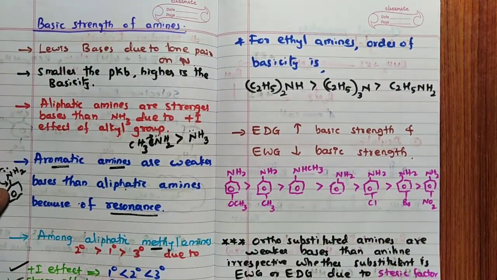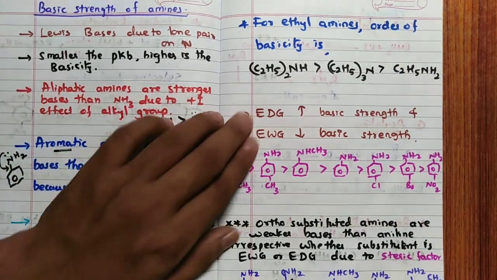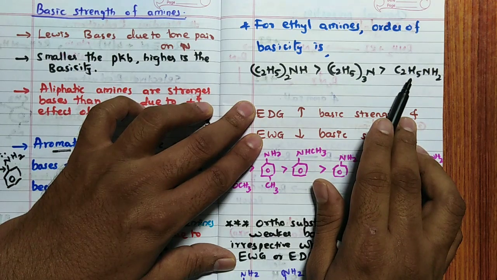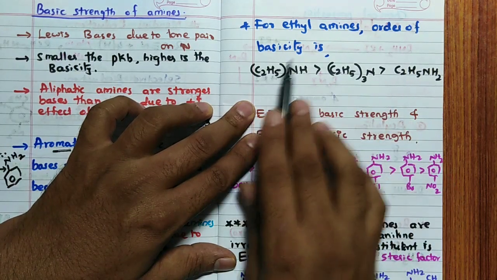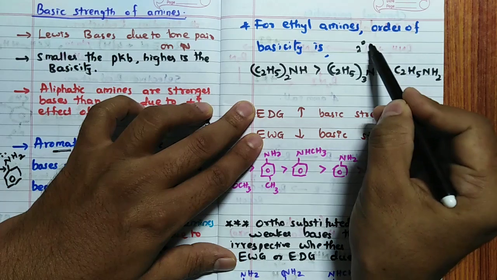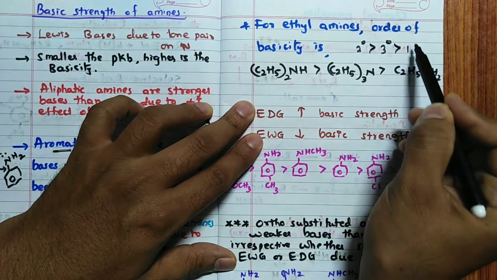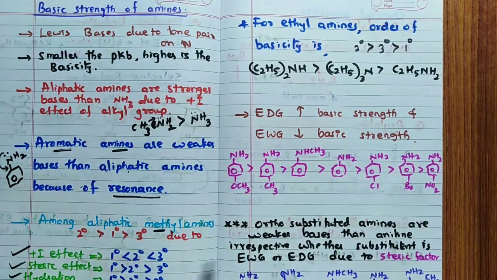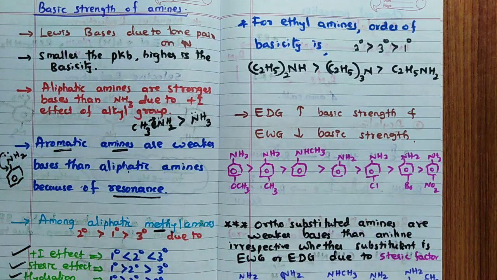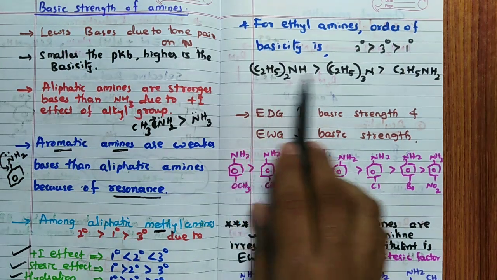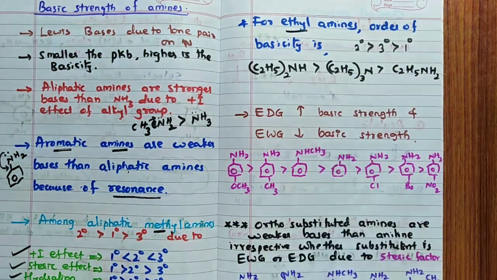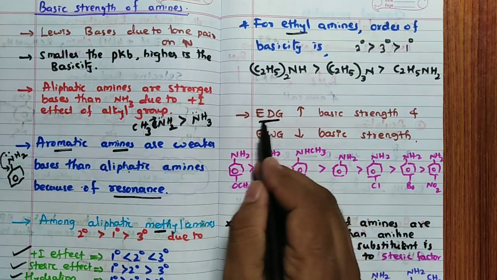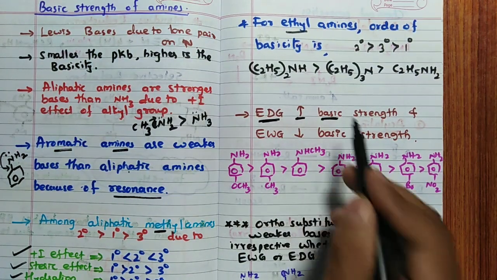If I take ethylamines, the order is, remember, secondary more than tertiary more than primary. So in the case of ethylamine, remember, secondary more than tertiary more than primary, because here in primary, C2H5 is there, so the steric effect increases for that also. Hence, this is more than this is more than this. Remember for ethylamine.